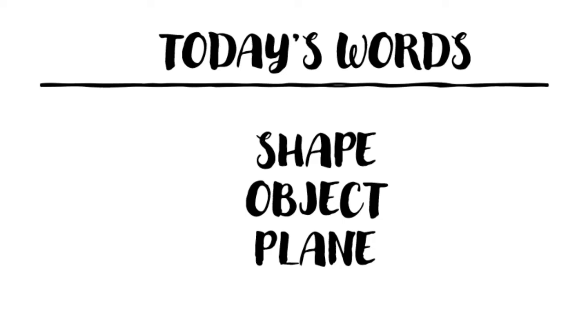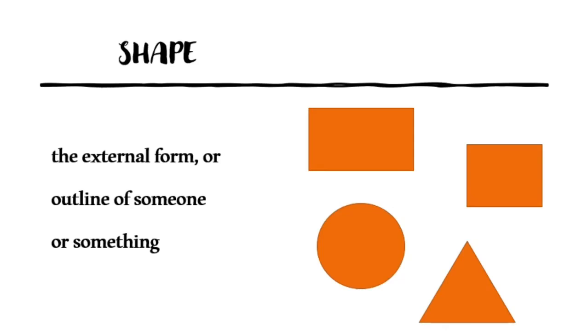Children, before we get into the details of the concept, let's focus on few important words. Today's words are shape, object, and plane. You should enter these words into your word diary. So, make a note of them. Shape means the external form or outline of someone or something. That means how someone or something appears to you.